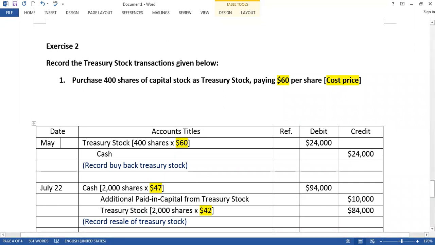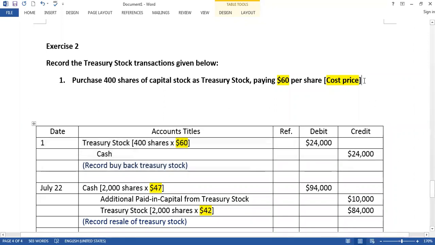We don't have any debt, so if we don't have any debt, just put the number. Do you understand up to here? The company purchases 400 shares of capital stock as treasury stock and pays $60 per share. Treasury stock increases, it is debit, and we pay cash, credit. Do you understand?